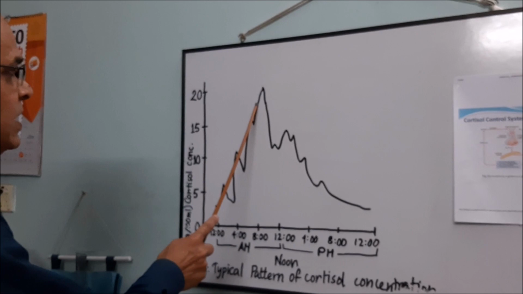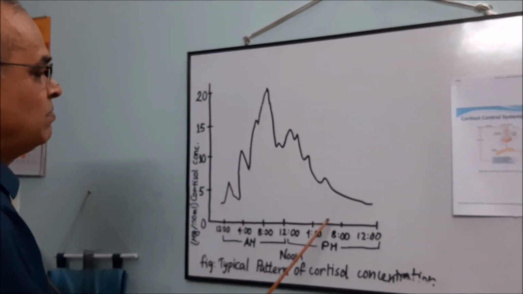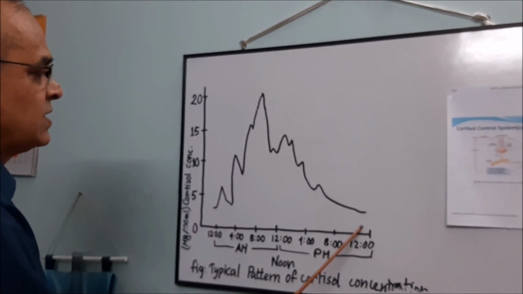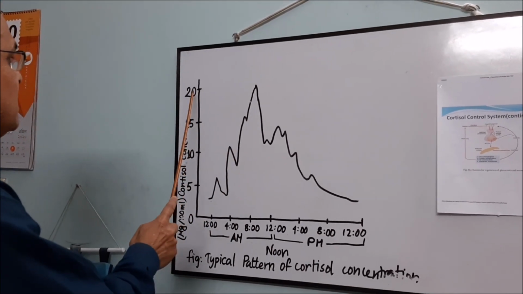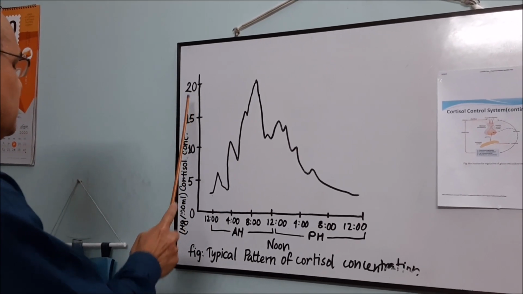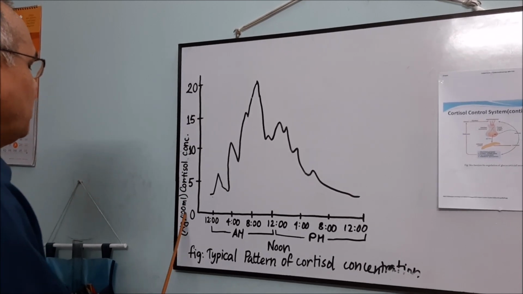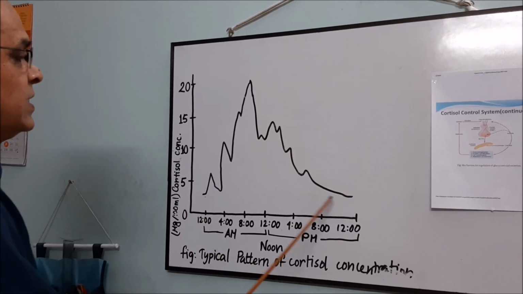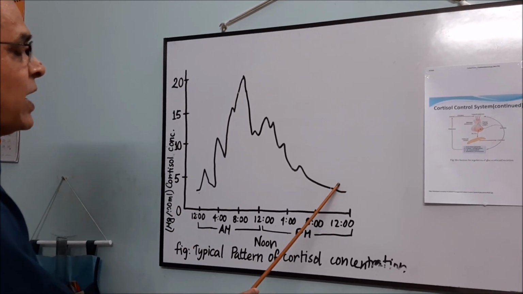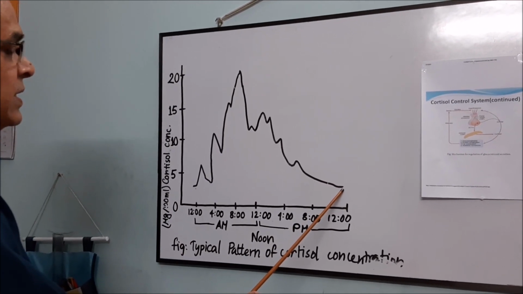It is at 8 a.m., and the minimum is at 12 midnight. At 8 a.m. the concentration of cortisol is 20 microgram per 100 milliliter. At midnight, it is 5 microgram per 100 milliliter.